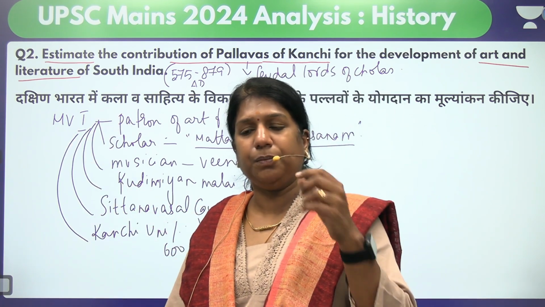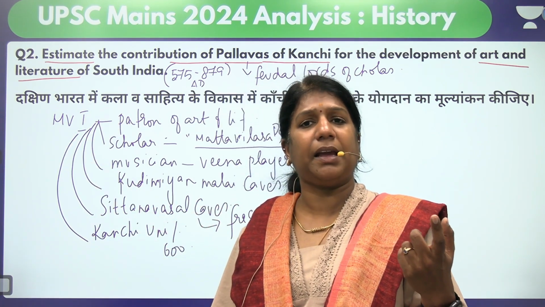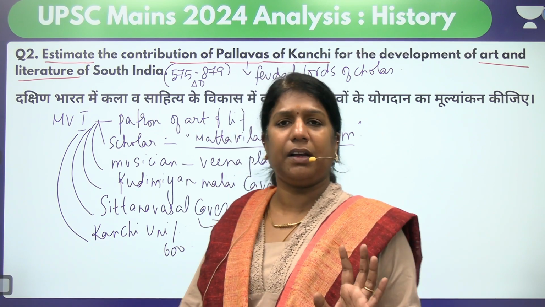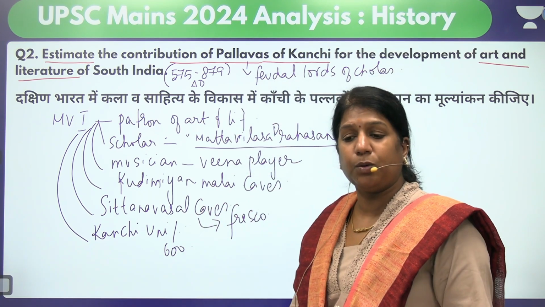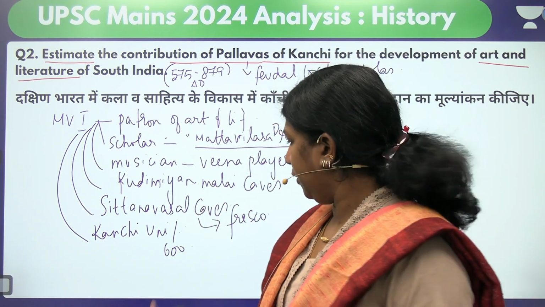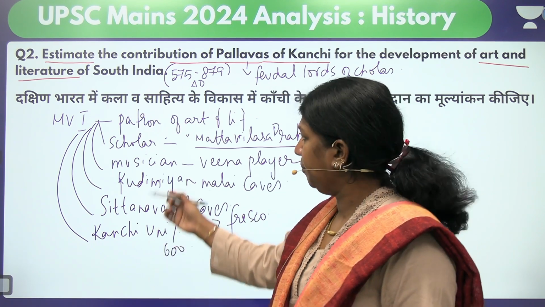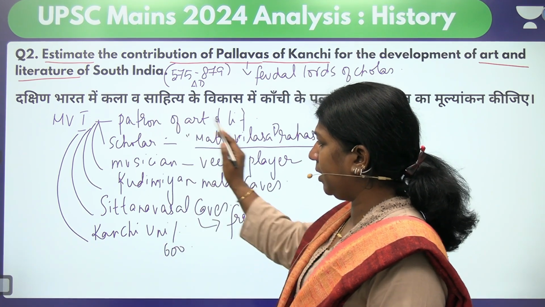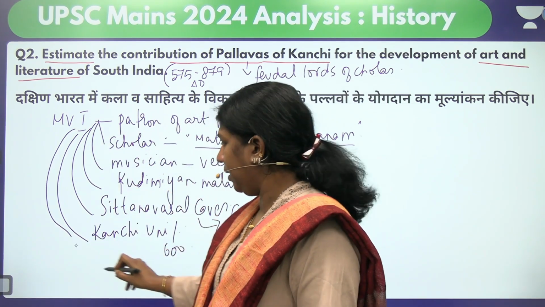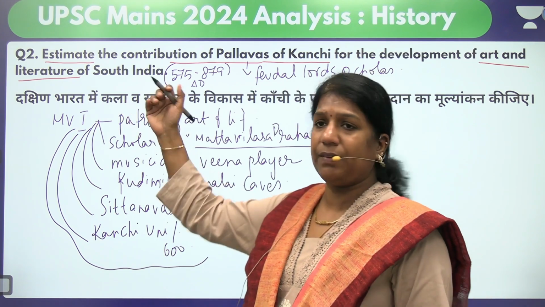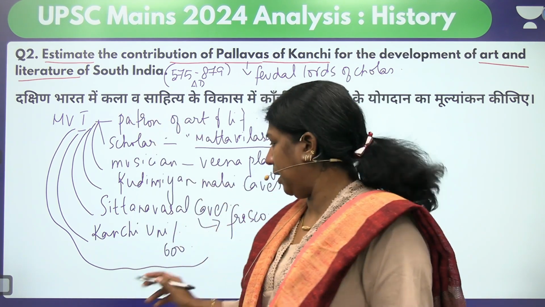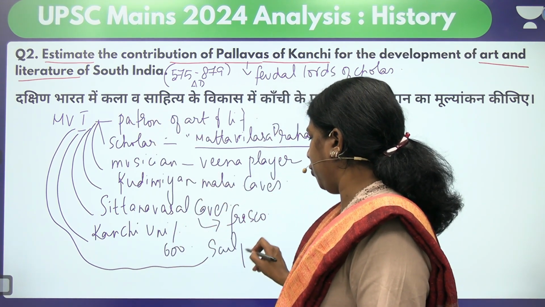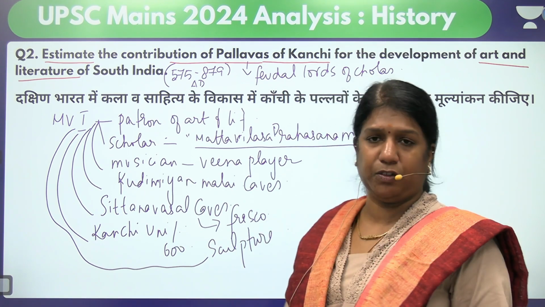So the first greatest king Mahendravarman himself takes all the credit of what? Contributing towards the art and literature. So this is about Kanchipuram University. Again, when you look at Mahendravarman, he was the first one, because when we say art, again we are talking about the sculpture. There was a great promotion in sculptural art also.